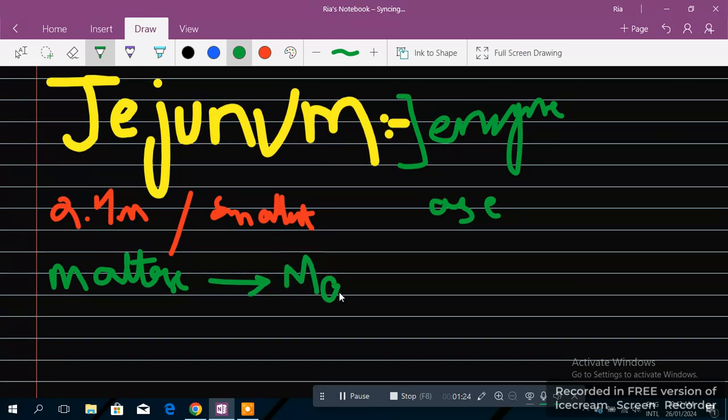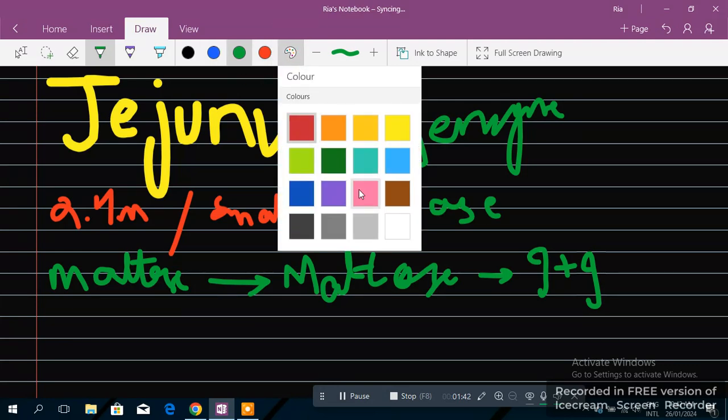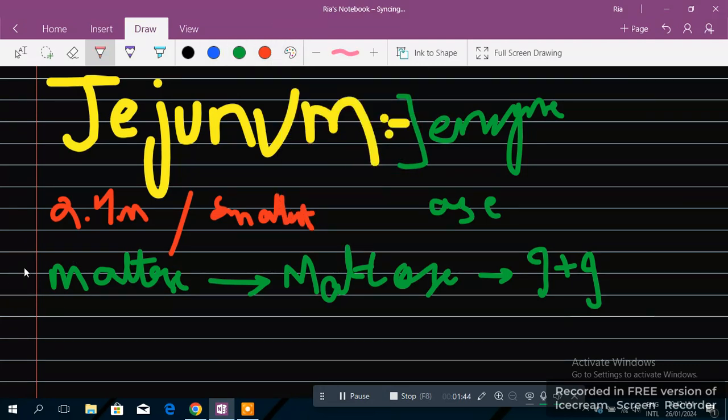The ase word tells us that it's an enzyme, but maltose is the macromolecule. Okay. Maltose is made up of what? That's made up of glucose plus glucose, known as maltose. Okay. We have a lot of other enzymes. Let me discuss all of that. So this is the first.